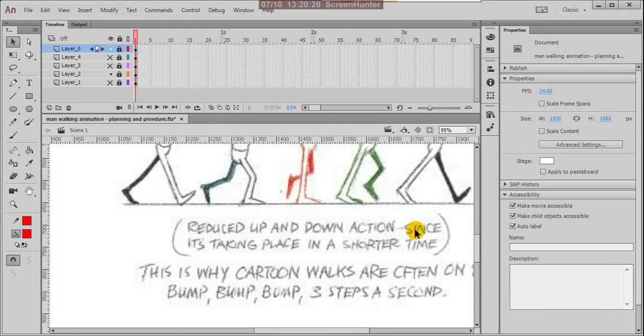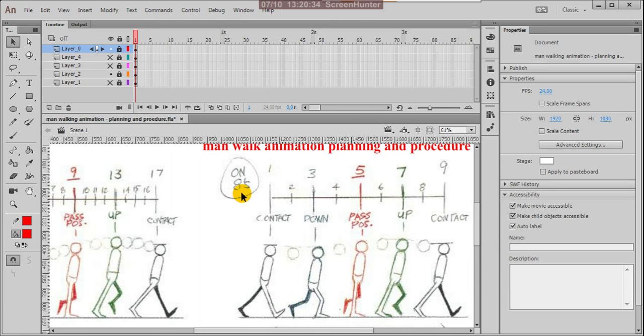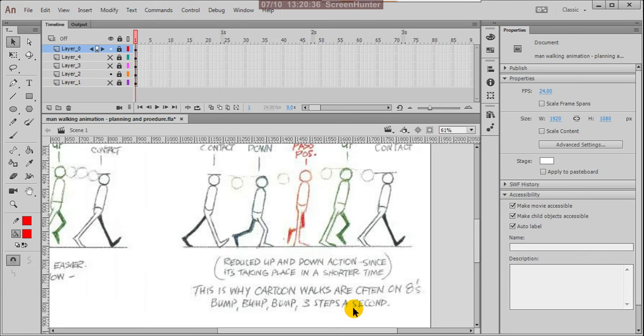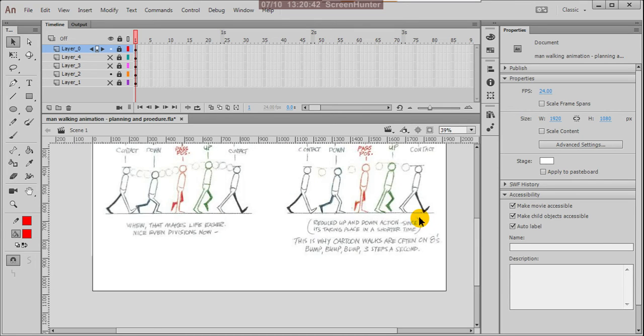So 24 means 1 second, the frame rate, and in 1 second he'll take 3 steps. If you plan your walk animation in 8 frames, he'll take 3 steps per second. That means he'll take quick action.